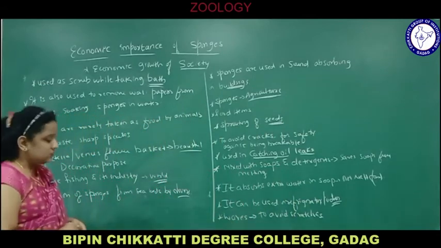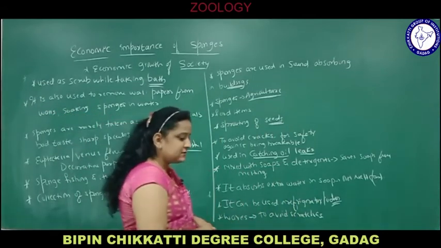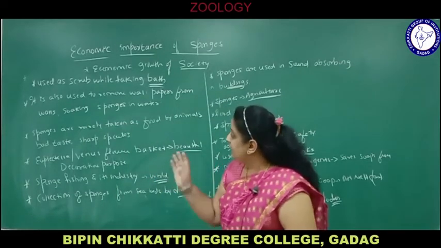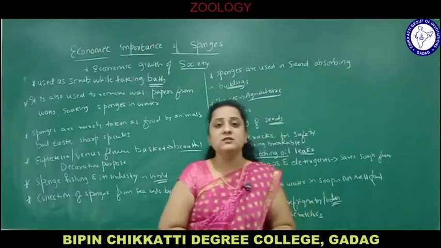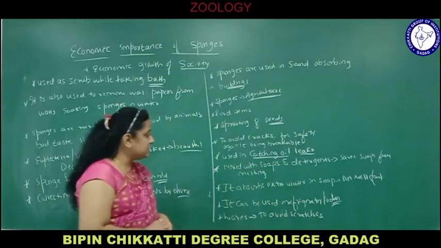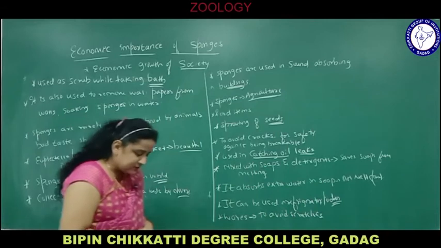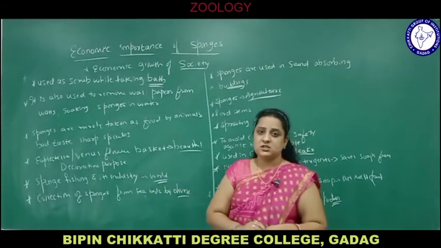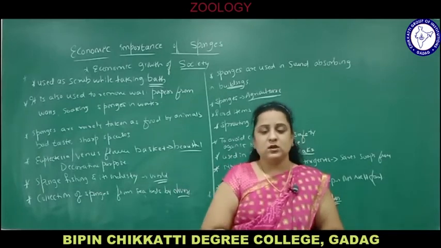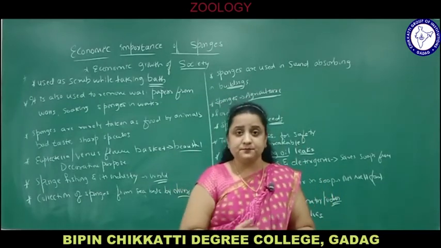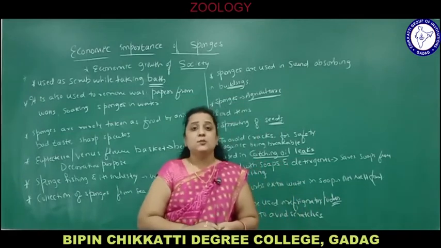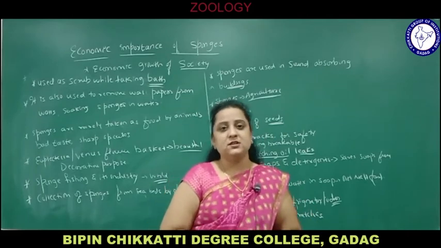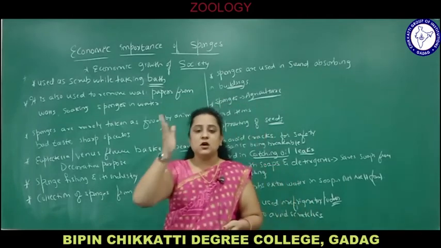So in this chapter we also saw the general characters of Porifera. Mainly they are pore-bearing animals. The main application or economic importance is because of their capacity to absorb water, because of their large and numerous pores. Numerous small pores are called ostia and the large pore is called osculum. We also saw in the canal system a cavity called spongocoel, which helps in functions like digestion, respiration, excretion, and through which water moves outside the body.